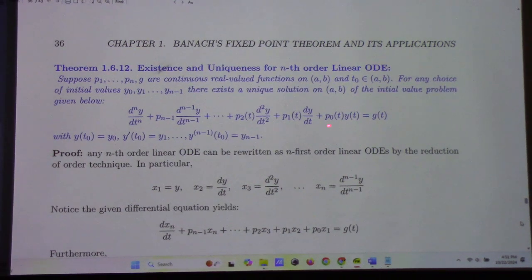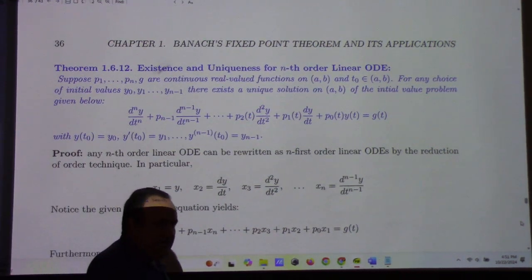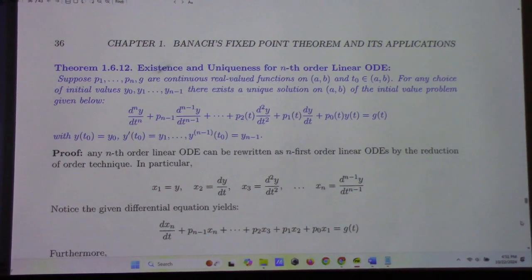The given differential equation in terms of the reduction of order becomes like this: this is going to be your dxn/dt, because the derivative of this is the nth derivative, right? And then the rest of these are literally just that's x1, this is x2, this is x3. So in terms of my reduction of order substitution, the given differential equation becomes that. So you put this all together, you've got a system of n differential equations.